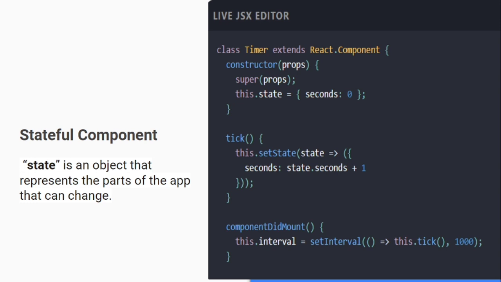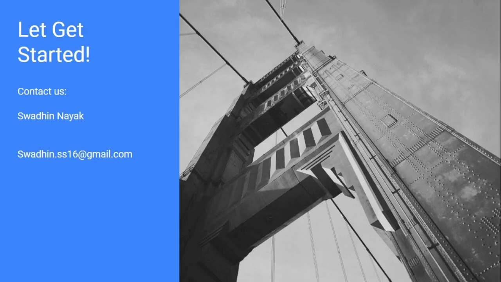Okay, so the next thing is, now we have completed the entire theory part. We know what a component is, we know how the layout works, we know what Webpack is and what bundling is and all these things. Then we'll go to our coding part now. So we'll download the React app and we'll start coding on that.